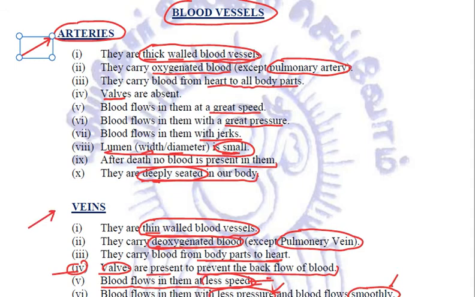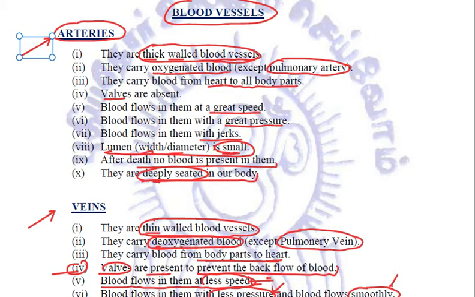Arteries are thick-walled, veins are thin-walled, blood capillaries are very thin-walled. Arteries carry oxygenated blood except the pulmonary artery. Veins carry deoxygenated blood except the pulmonary vein. And capillaries carry both types of blood. Arteries carry blood from heart to body parts. Veins carry blood from body parts to heart. And capillaries connect arteries and veins.